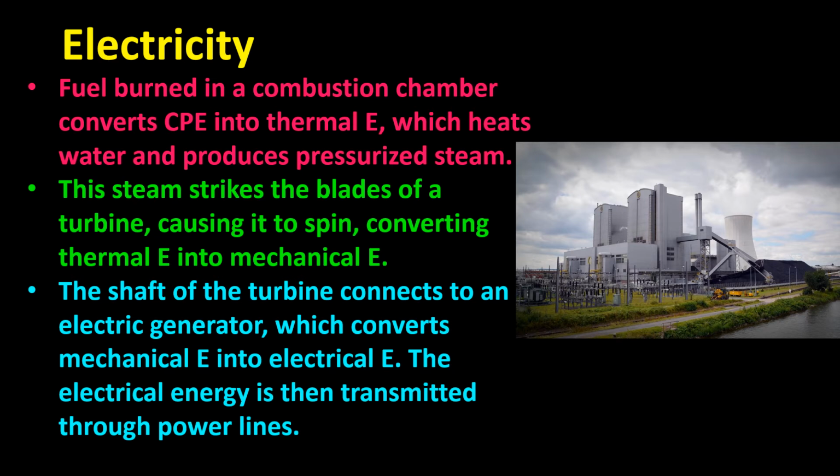This steam then strikes the blades of a turbine, causing it to spin, converting that thermal energy into mechanical energy. The shaft of the turbine connects to an electric generator, which converts the mechanical energy into electrical energy. So the electrical energy is then transmitted through the power lines to the homes and businesses where we use it.